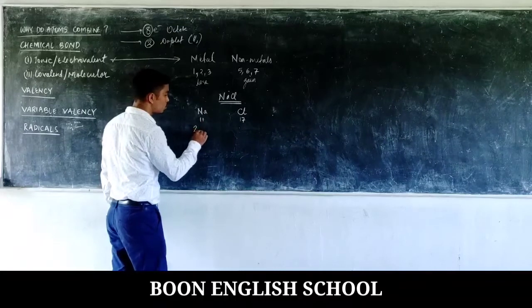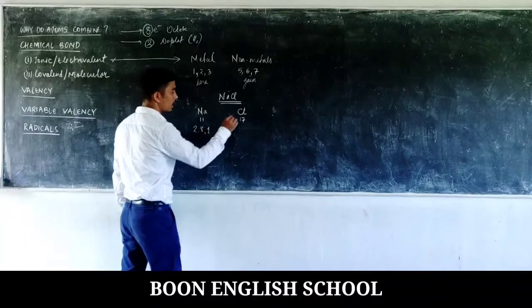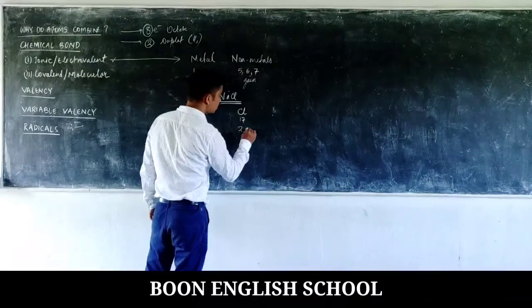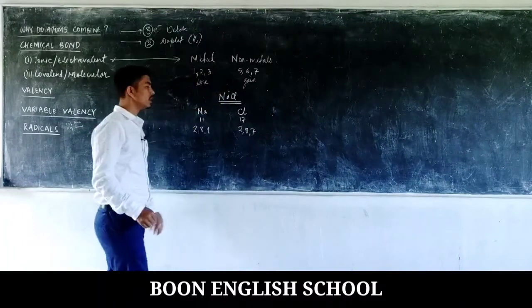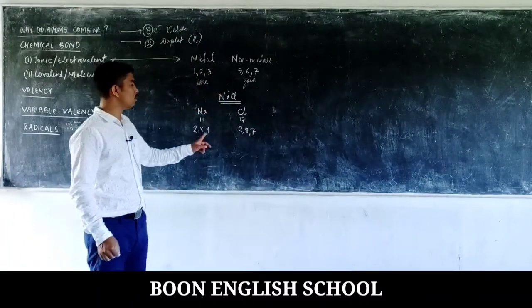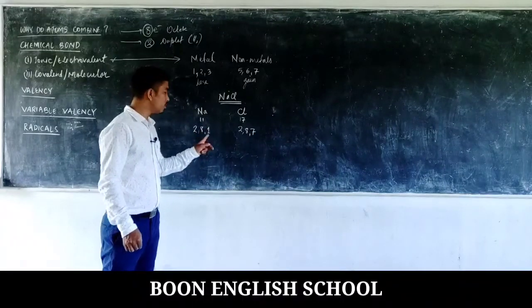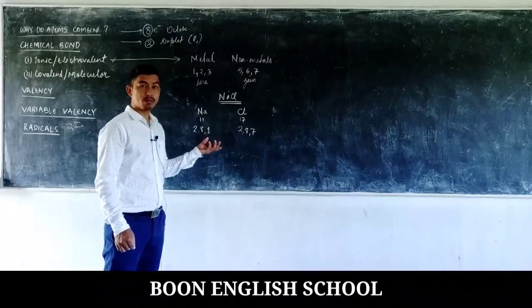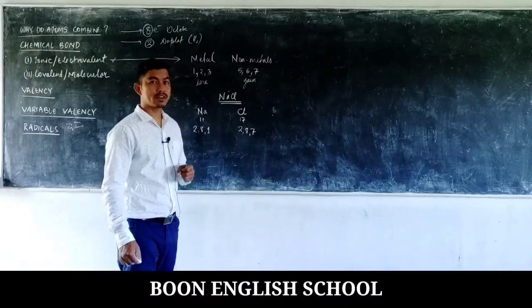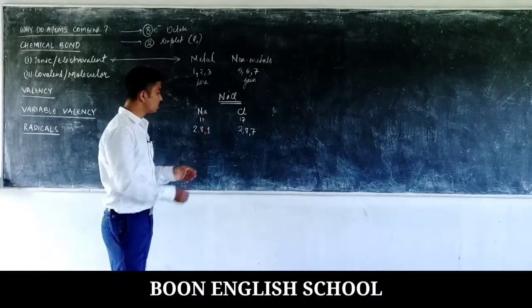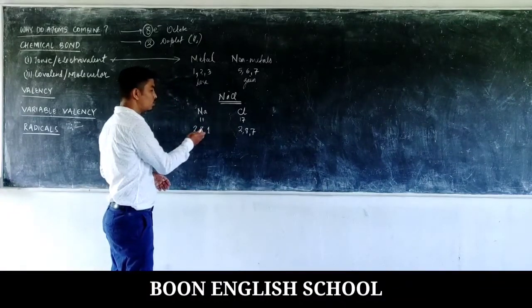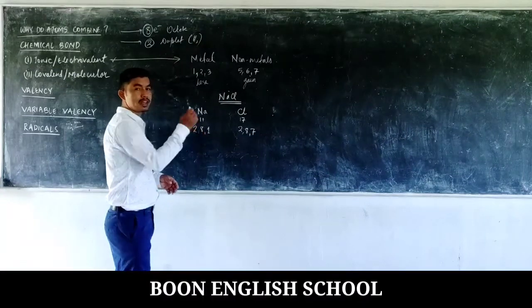The sodium is 2, 8, 1, and for the chlorine it is 2, 8, 7. We see that in the outermost orbit, the sodium has 1 electron. In order to gain stability, it requires 7 more electrons, which is almost impossible. An atom cannot gain 7 electrons. But it can lose the 1 electron, and then the inner configuration, that is 8, remains.